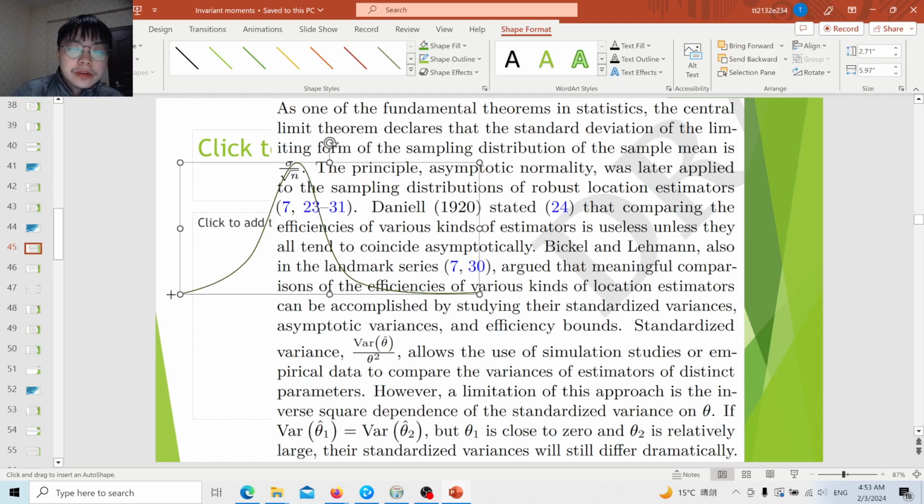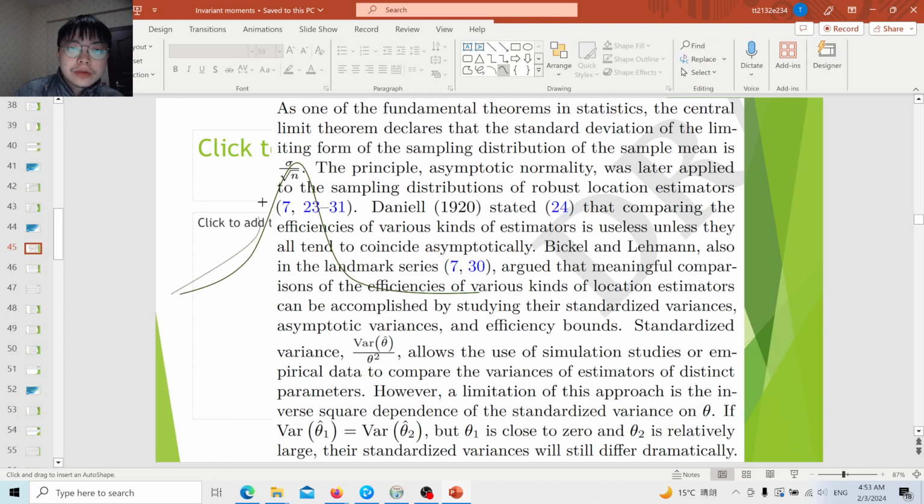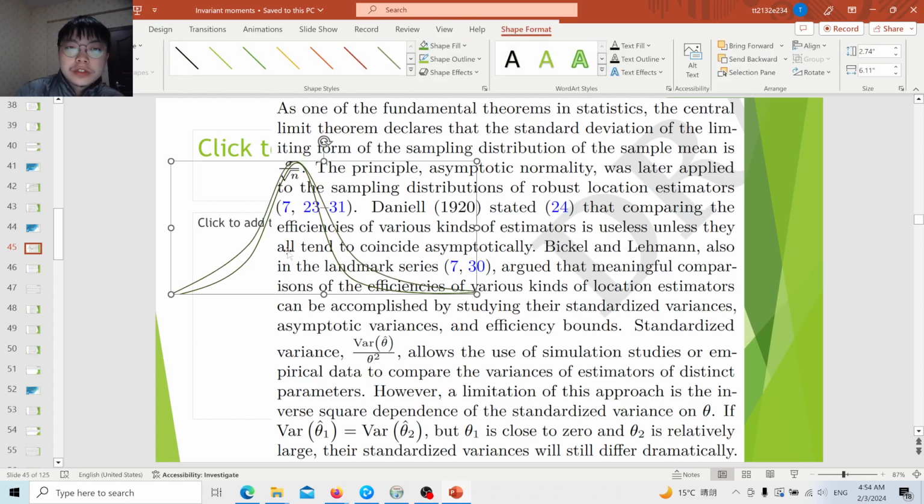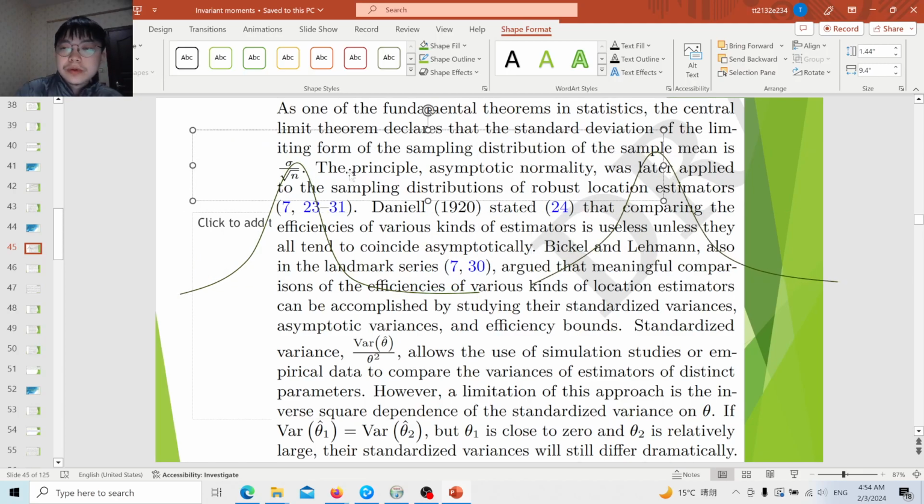He states that comparing the efficiencies of various kinds of estimators is useless unless they tend to coincide asymptotically. For example, for a symmetric distribution, imagine this is the sampling distribution of the mean, and the other is the median. If we estimate the standard deviation of these two sampling distributions, we can compare the efficiency, right? But if they are different, there will be a very serious issue, because for a very large estimator, the variance will tend to be larger, and for a very small estimator, the variance will of course tend to be smaller, right?